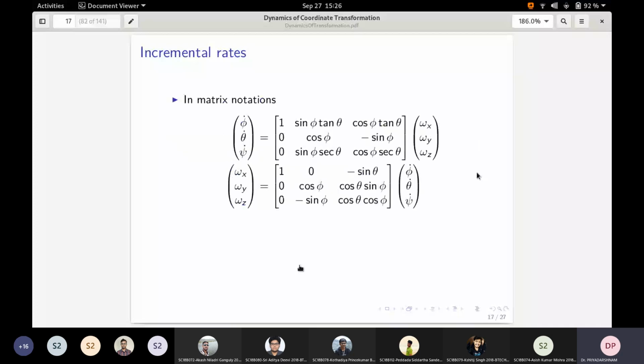The first matrix tells you that the Euler rates phi dot, theta dot, psi dot are given by this matrix multiplied by the omega x, omega y, omega z.